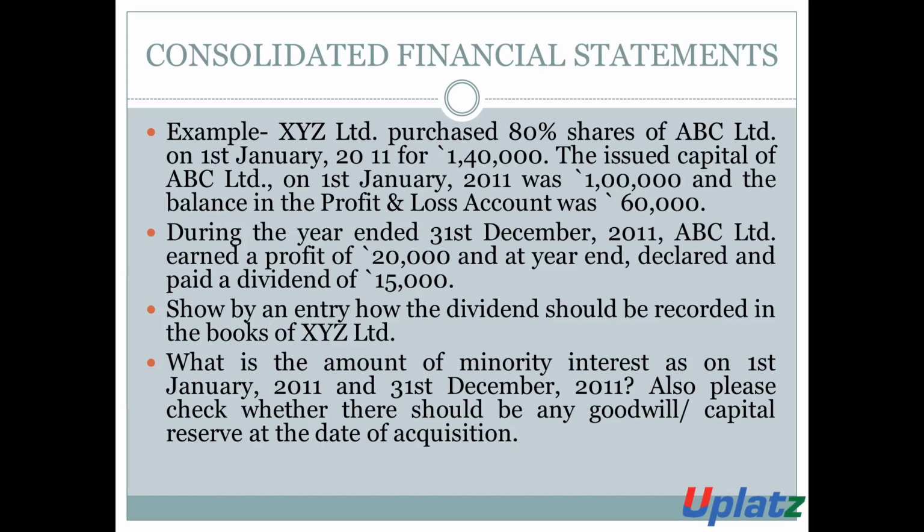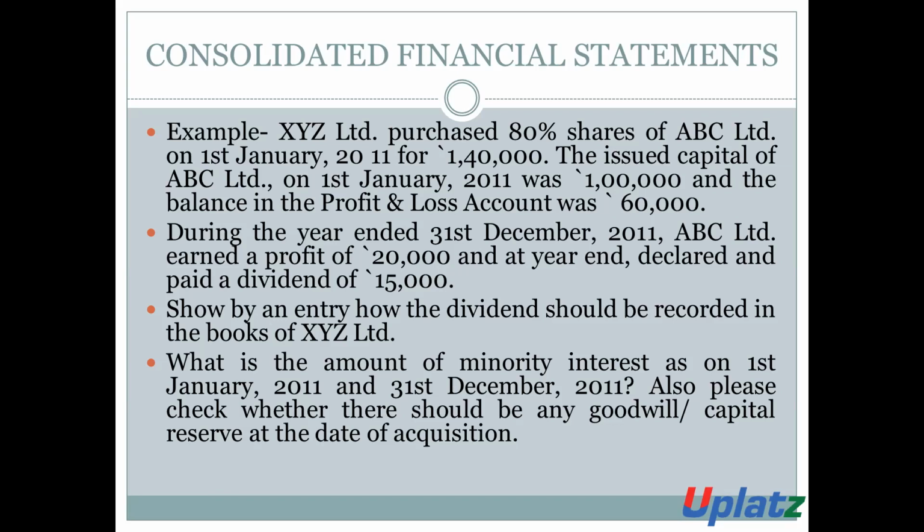During the year ended 31st March, ABC Limited earned a profit of rupees 20,000 and at year end it declared a dividend of rupees 15,000. Show by an entry how the dividend should be recorded in the books of XYZ Limited.